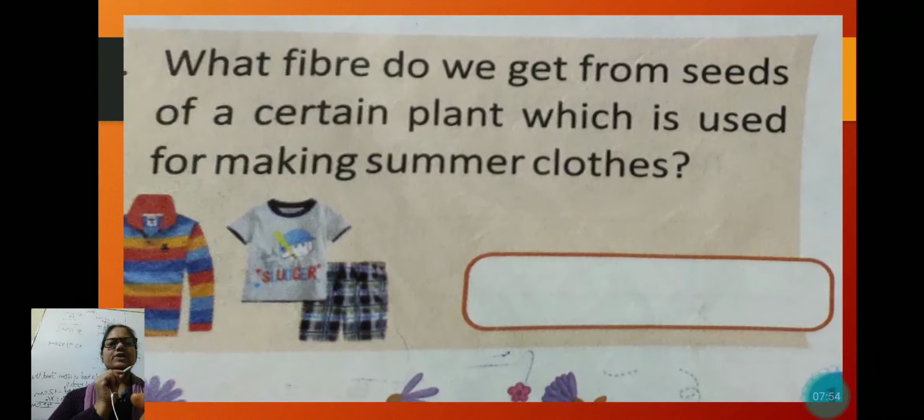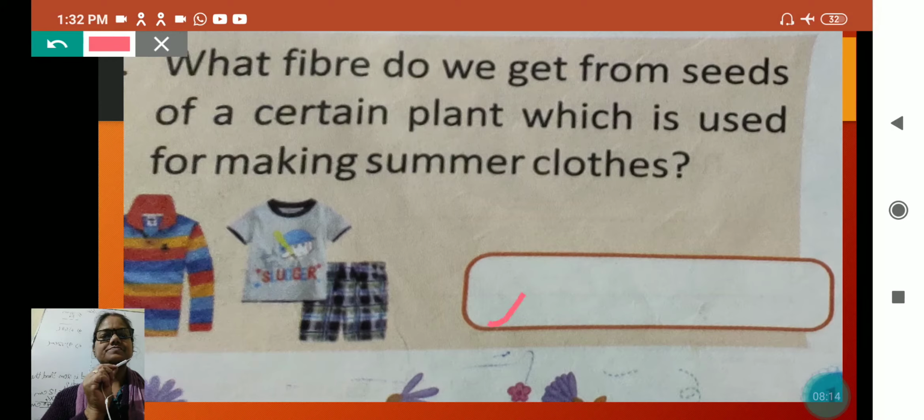What fiber do we get from seeds of a certain plant, which is used for making summer clothes? And what we get? We get cotton fiber from cotton plants, and that is used to make summer clothes, because in summer we like to wear light cotton clothes. So we get cotton clothes from cotton plants.